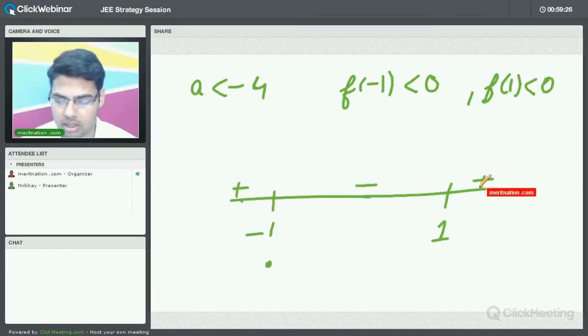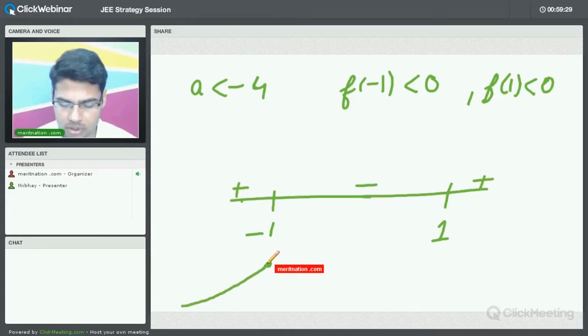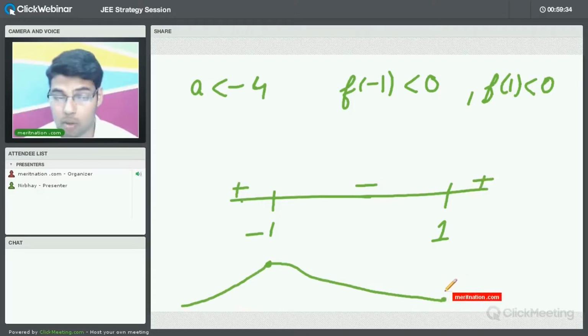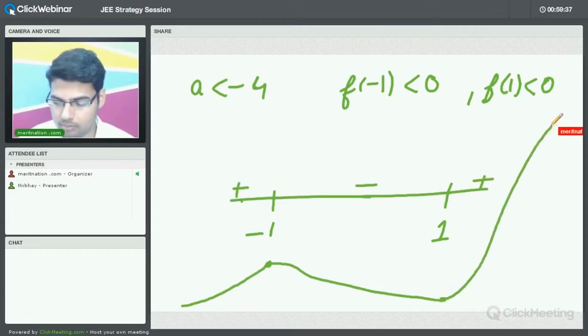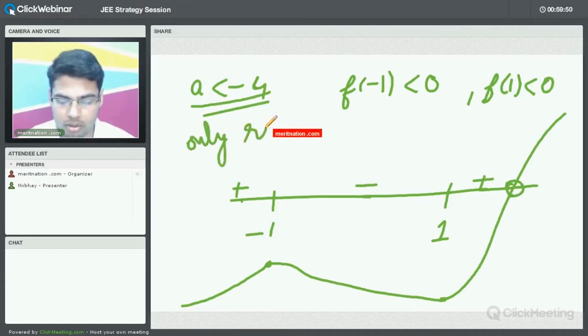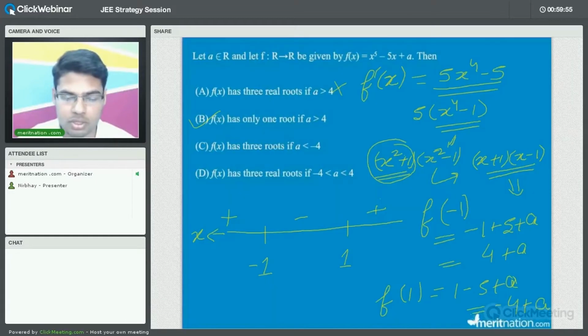Now just see here, this is increasing, decreasing and increasing. Since this is increasing, it will increase from some point. It will decrease now till f of 1. f of 1 is negative, so here it is also coming out to be negative. Then it will increase, so it will definitely cut at some point between 1 and infinity. So what does this mean? It simply means whenever we have a less than minus 4, we have only one real root. So let us see what the option says. f(x) has 3 roots. No. When a is less than minus 4, it has only one root.